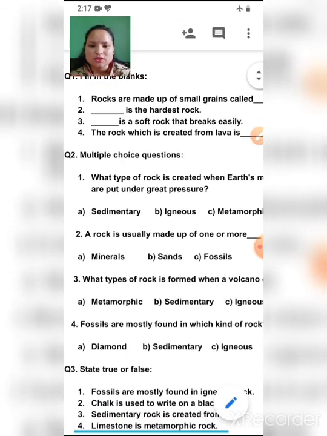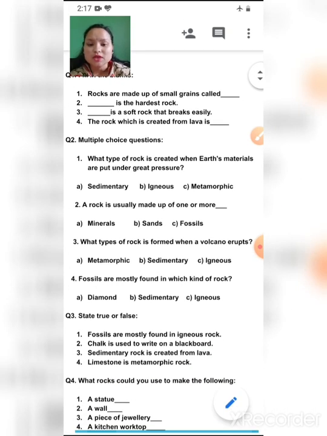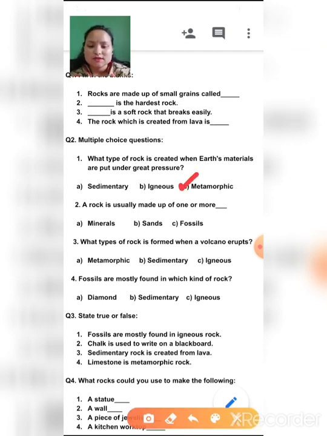Then multiple choice questions. What type of rock is created when Earth's materials are put under great pressure? Which type of rock is created, children? Yes, metamorphic. Second, a rock is usually made up of one or more minerals. Third, what type of rock is formed when a volcano erupts? Igneous rock is formed when a volcano erupts. Fourth, fossils are mostly found in which kind of rock? Sedimentary rock. Fossils are found in sedimentary rock.